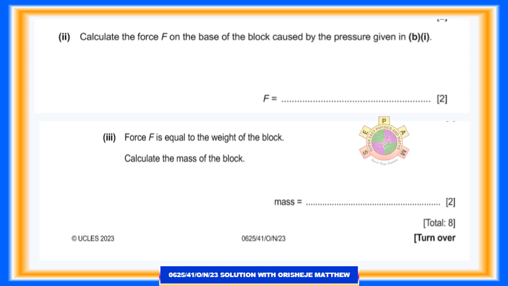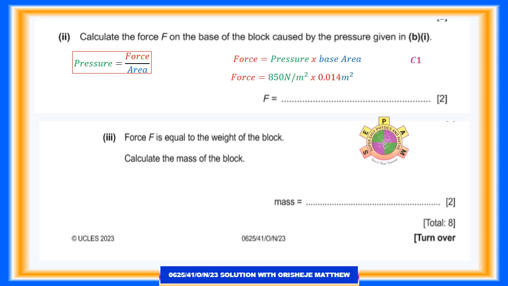Question 3b.2. Calculate the force F on the base of the block caused by the pressure given in 3b.1. 2 marks. Force equals pressure x base area. Force equals 850 Newton per meter squared multiplied by 0.014 square meter. Force is equal to 11.9 Newton. Force is approximately 12.0 N. Question 3b.3. Calculate the mass of the block.